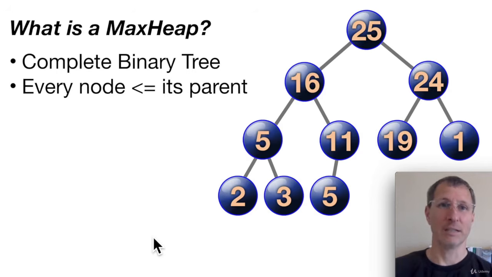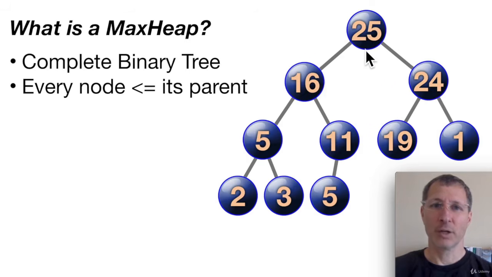It looks a lot like a tree. And I know we haven't covered trees yet. That's going to be covered in section 5. But bear with me. I think you're going to figure this out pretty easily. So the one condition of a max heap is that every node is less than or equal to its parent. That's the key. So you'll see that 25 is the parent of 16 and 24, right?